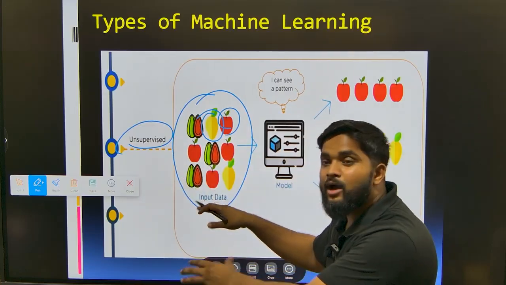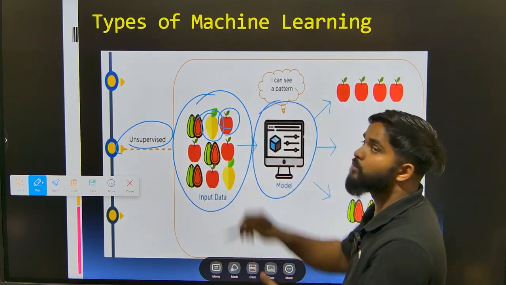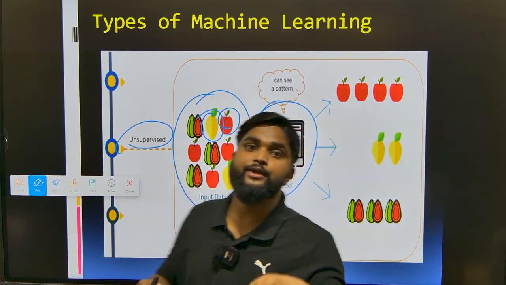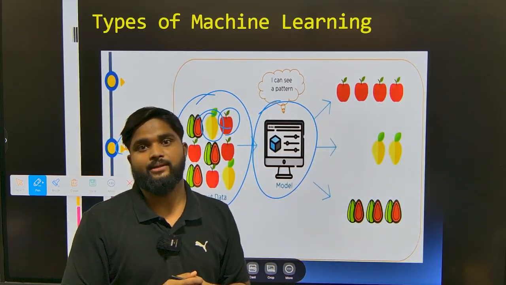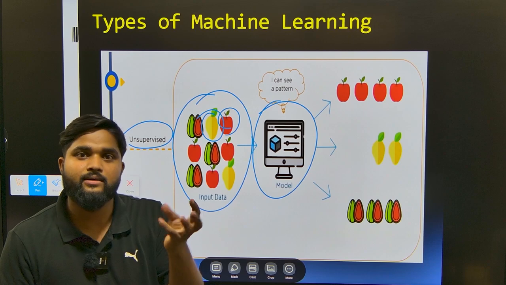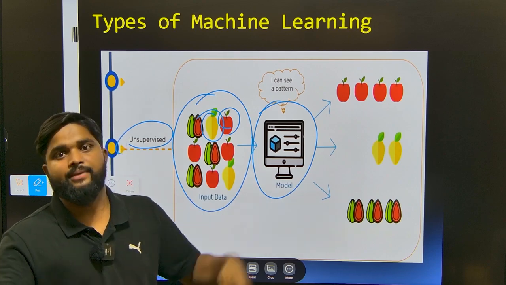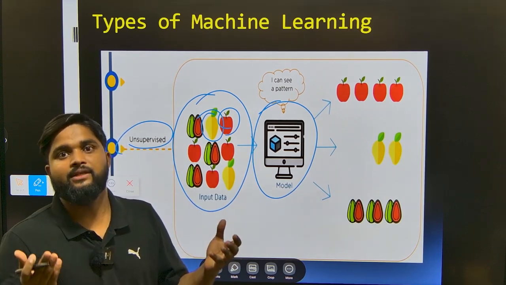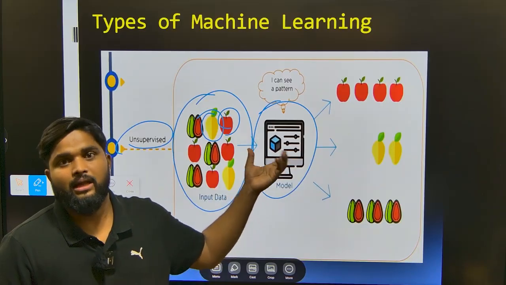So with that data, we are feeding the data to our model. And from that model, what will it predict? It will find some pattern. For example, if it is red in color and round in shape, it can be an apple. If it is yellow and triangle-shaped, it may be a mango.